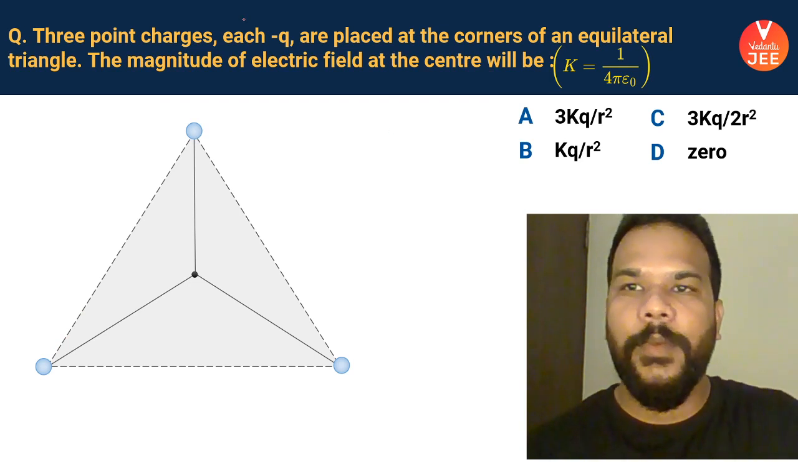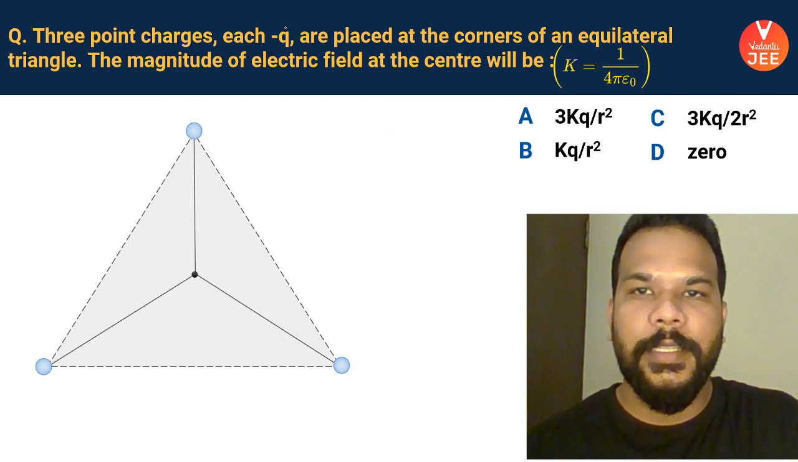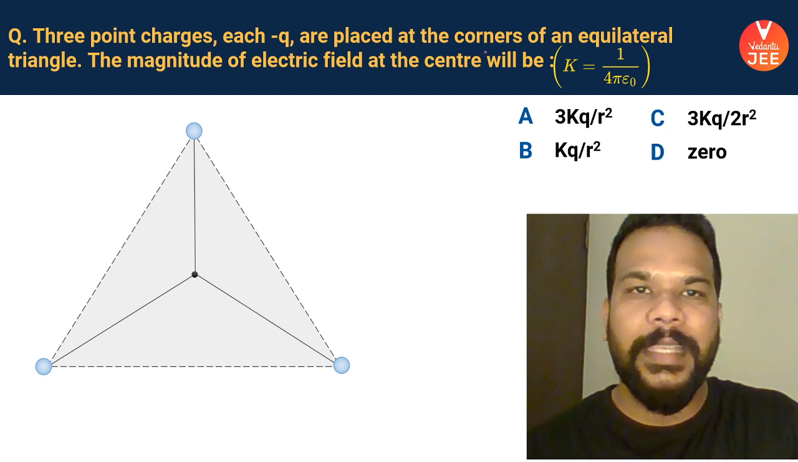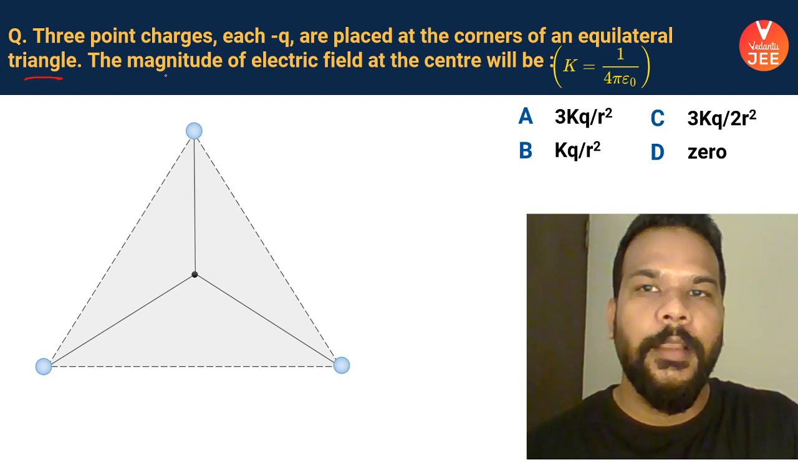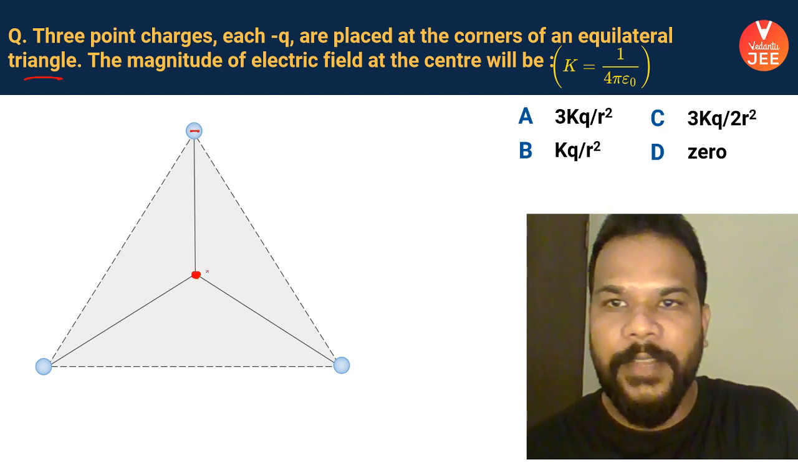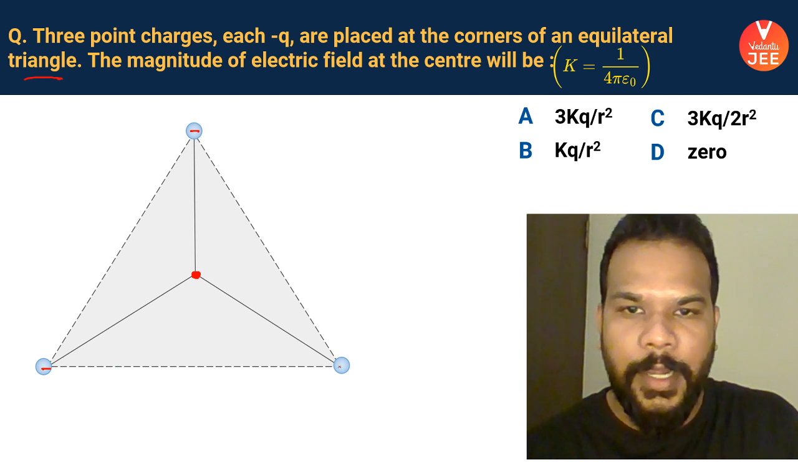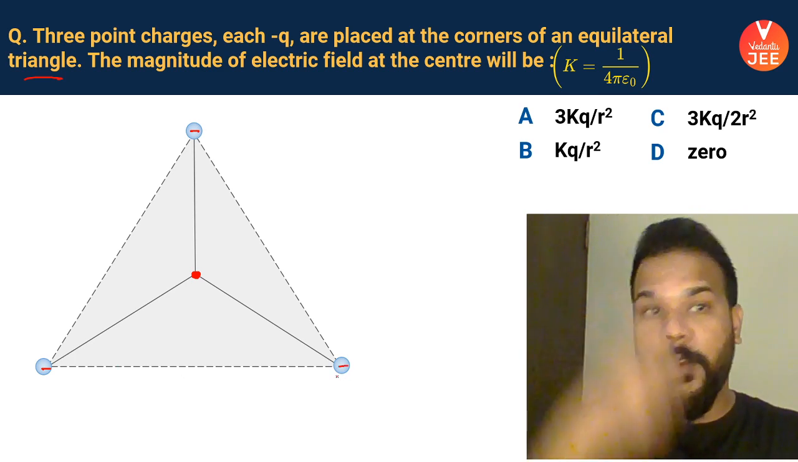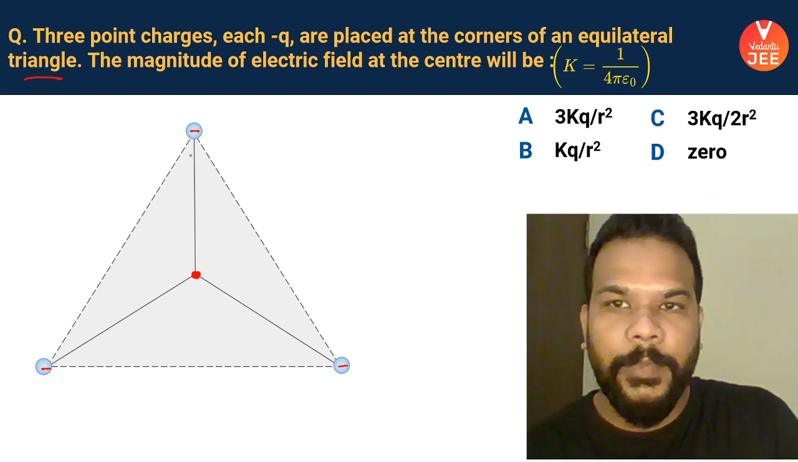Next one, guys, a good question. Three point charges, each of minus q, are placed at the corners of an equilateral triangle. The magnitude of electric field at the center will be? How much is going to be the electric field here if I have a negative charge here, a negative charge here, and a negative charge here? Can you guys tell me the answer of this?